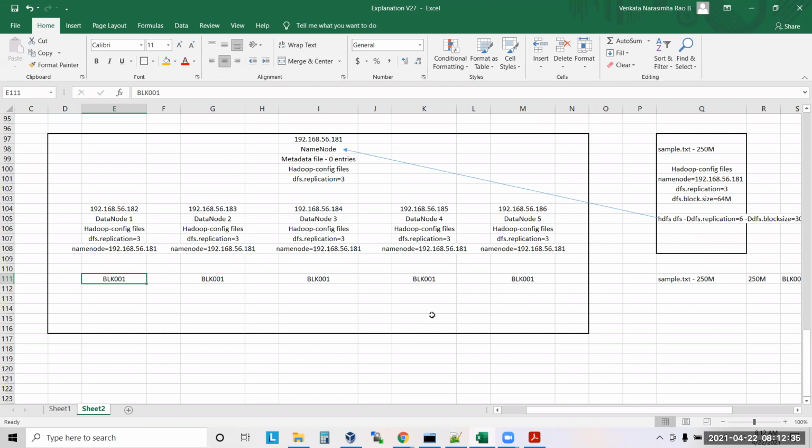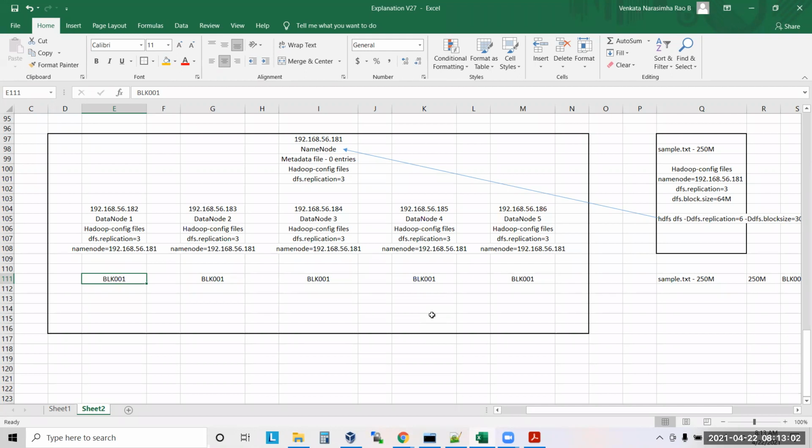Even if you add a new data node 1 or 2 months later, will the name node still go ahead and replicate? Even if you add a new data node after 1 year, the name node will do it, as per the default. How the name node keeps track of all these under-replicated blocks, I'll tell you now.